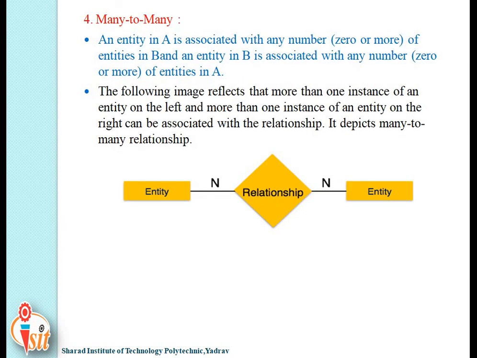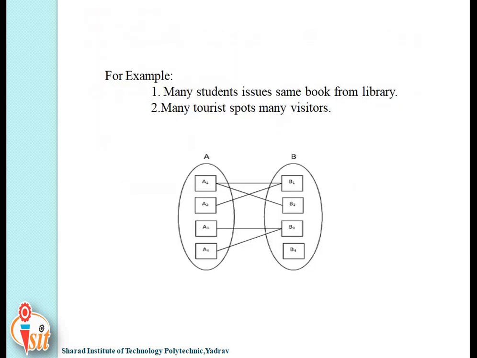And the last type is many to many. It is exactly opposite to one to one. An entity in A is associated with any number, that is 0 or more, of entities in B, and an entity in B is associated with any number of entities in A. Here you can see an entity in set A is associated with various different entities of B, that is A1 is associated with B1 and B2, and vice versa. B3 is associated with A3 and A4, that is many to many.